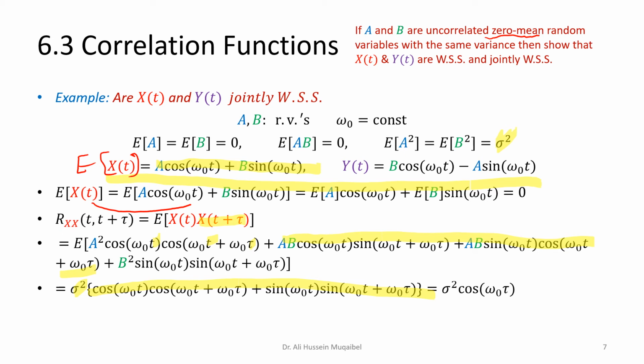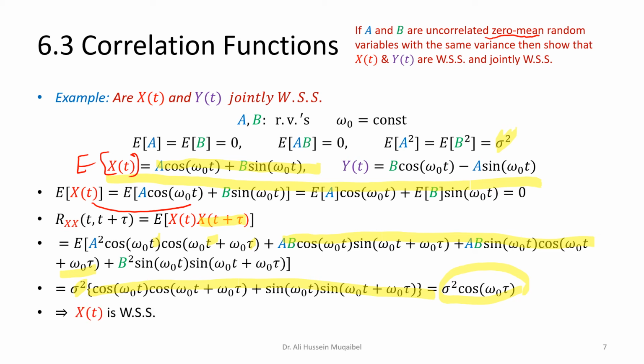We can simplify this by looking at the properties we had, cosine sum or cosine difference. It will be the cosine of the difference, and we get sigma squared cosine omega naught tau. What's important here is that the time variable disappeared. So a constant mean and a correlation that's not a function of time results in wide sense stationary x.